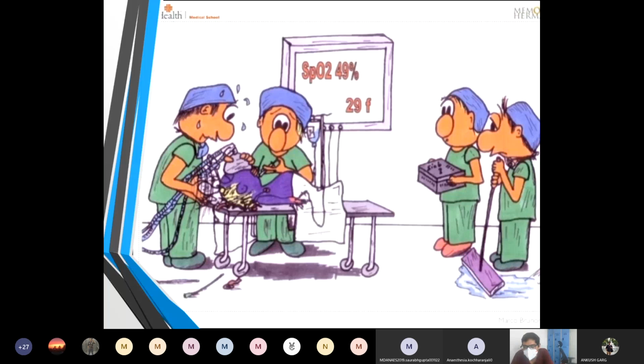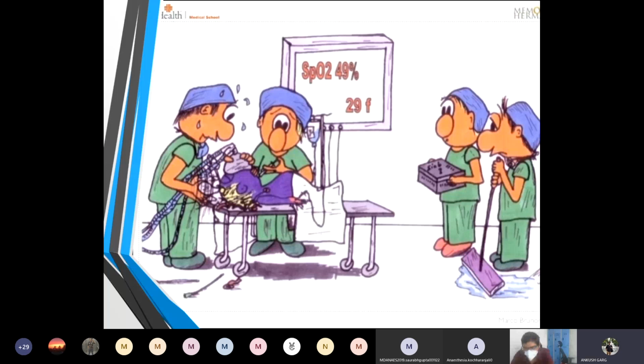Okay, I will interrupt here. Arushi, are you there? Yes, sir. I actually want to ask you one thing. Ankush has told me that we are using this fiber optic bronchoscope. So, how do we know why we have to go for awake intubation? He has told, in case of difficulty in airway. So, what are common scenarios where you will think about awake intubation? Can you just name a few?